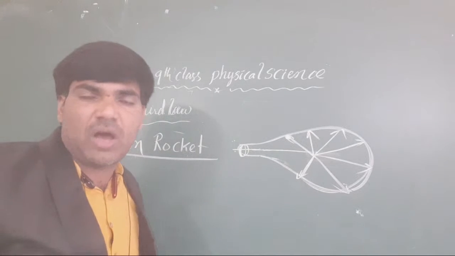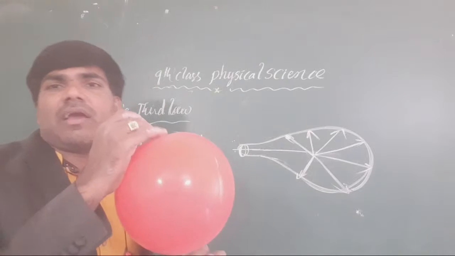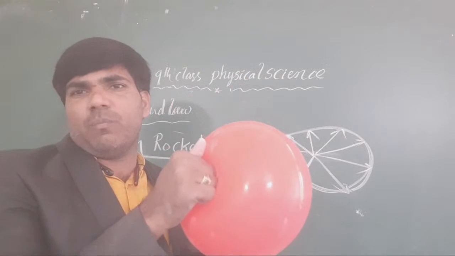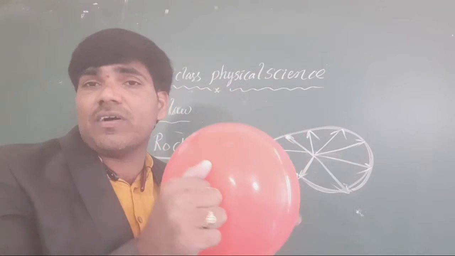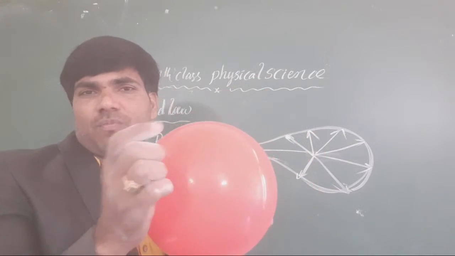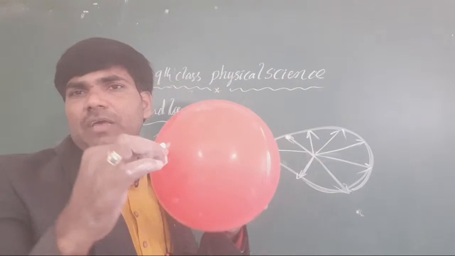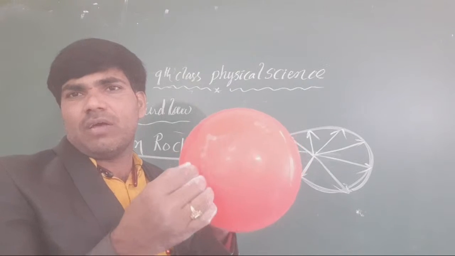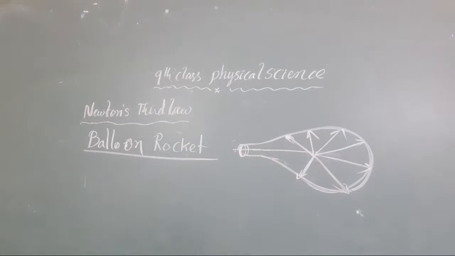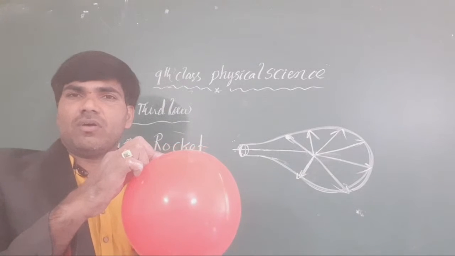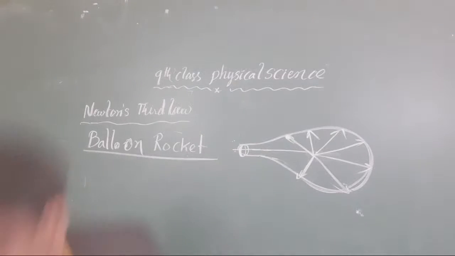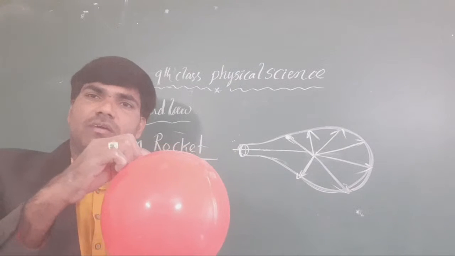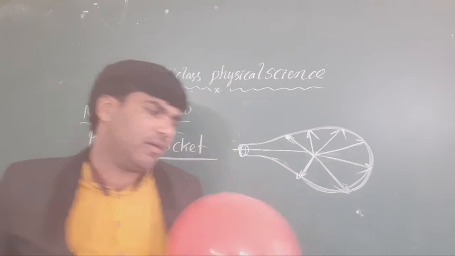Clear or not, all the students? At the wall of the balloon, and in the middle, somewhat of gas particles are there. Once you check it out, when you press it, it will come out. When you press it, it will also press on my hand. Here, you take a chalk piece. The chalk piece comes like this. Clear or not? It will be given pressure. Once check it out. When I am pressing, the chalk piece jumps like that. Clear or not all the students?